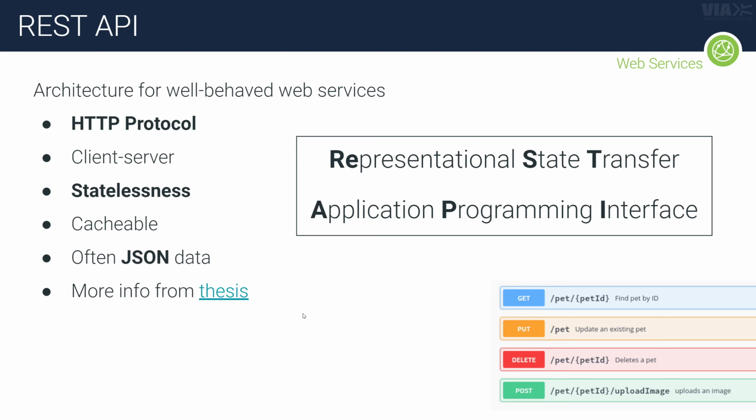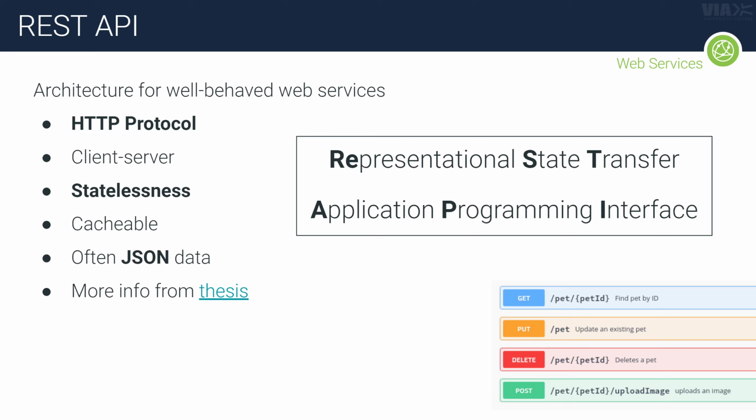But often when you hear web service, you actually don't just hear web service, you hear RESTful web service or REST API. And that's also something you should know about already. It's actually not super important when you're talking about consuming a web service. It's more important when you're building your own web service. But a REST API or RESTful web service basically just stands for representational state transfer.